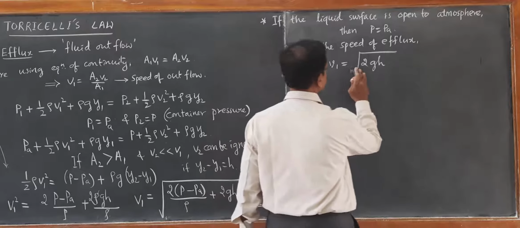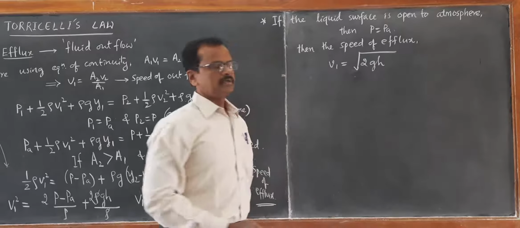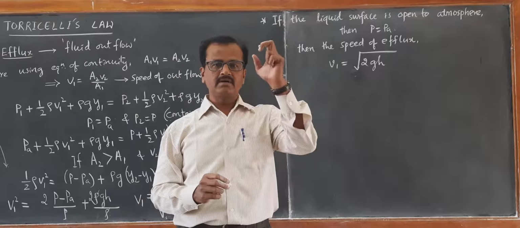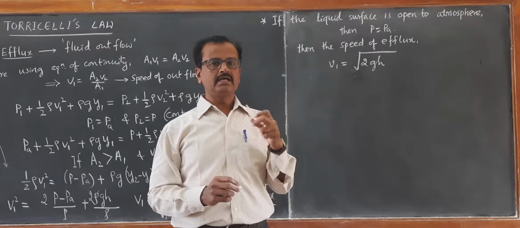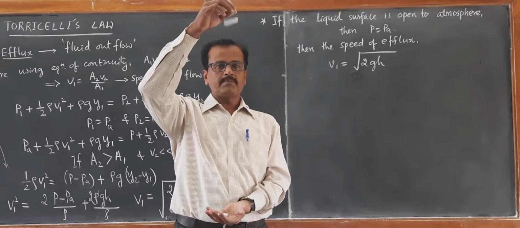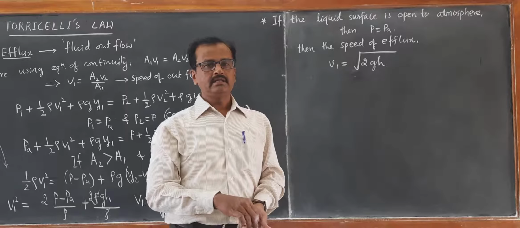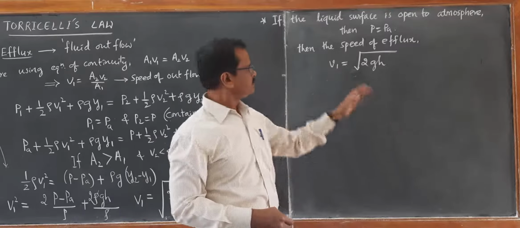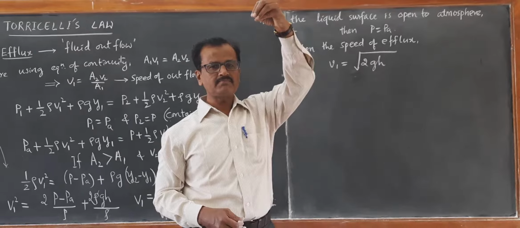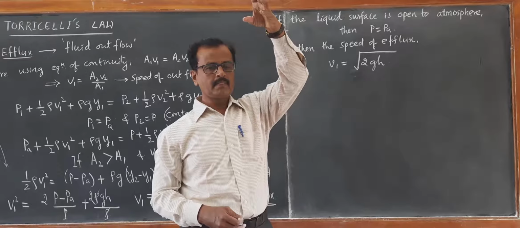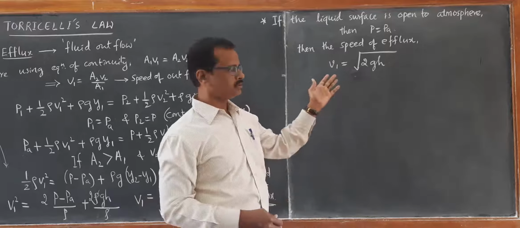Now look at this equation. This equation is the same as that of an object falling freely from a certain height h. We have studied earlier that when an object is dropped from a certain height h, falling freely under gravity, the speed with which it touches the ground is square root of 2gh, because its initial speed is 0 and the final speed with which it touches the ground is v equal to square root of 2gh.